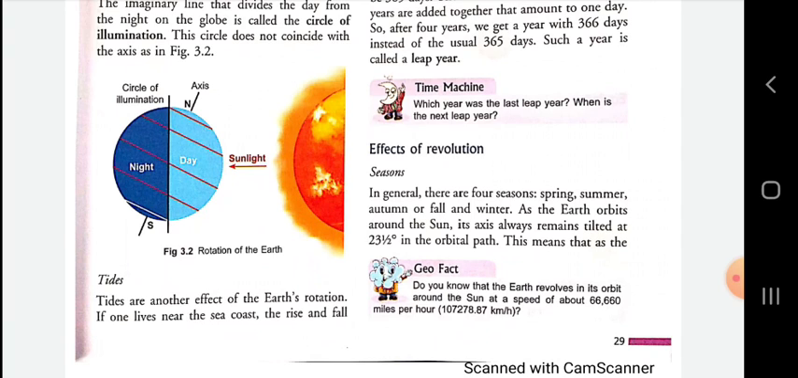The first effect of revolution is seasons. In general, there are 4 seasons. You know very well about them: spring, summer, autumn or fall, and winter. As the earth orbits around the sun, its axis always remains tilted at 23 and a half degrees in the orbital path. This is also known as inclination or tilt of the earth. The degree of tilt is 23 and a half degrees, and you remember it, 23 and a half degrees.